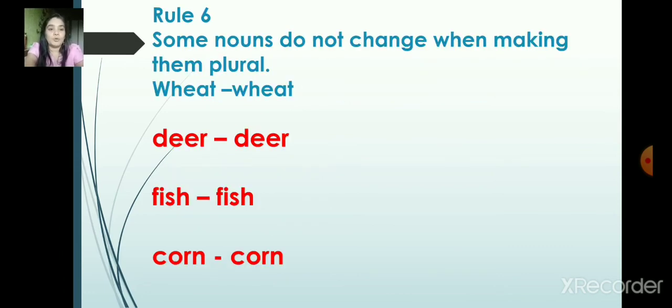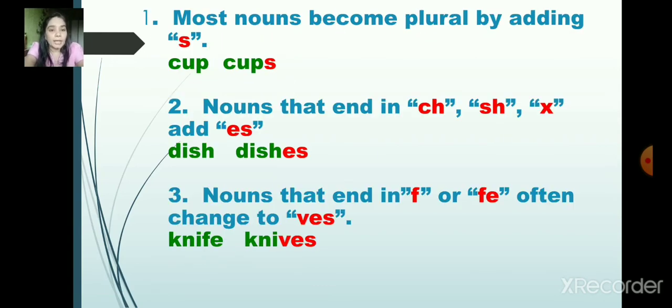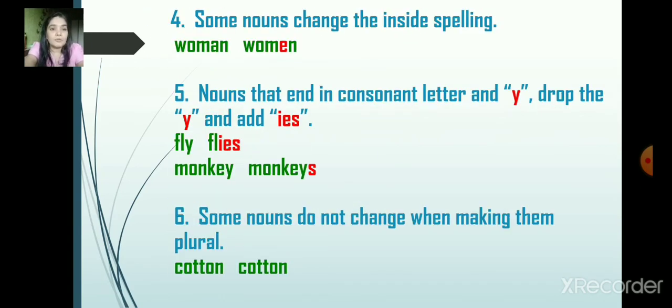Now next we'll move on to the next one. Some nouns do not change when making them plural. For some words there is no change at all. So same to same we have to write. Those words are deer, deer, wheat, wheat, fish, fish, corn, corn. When you use these words in a sentence, they will not get changed. You will have to just write the same word. Again, I have given the same thing here. If you want, you can just go through here. The rules I have given, 6 rules.